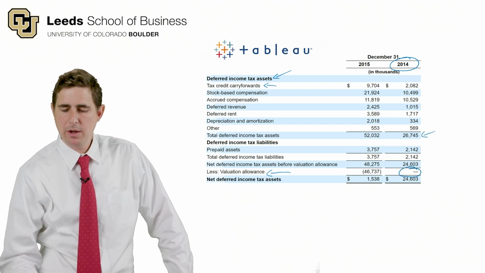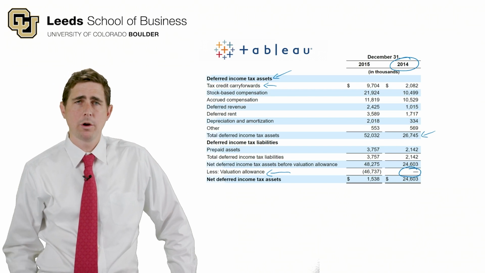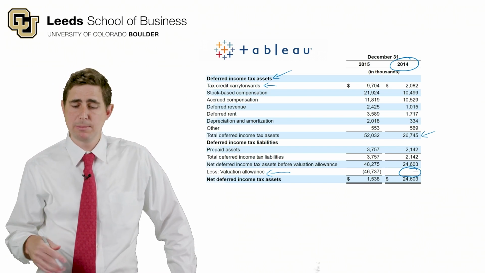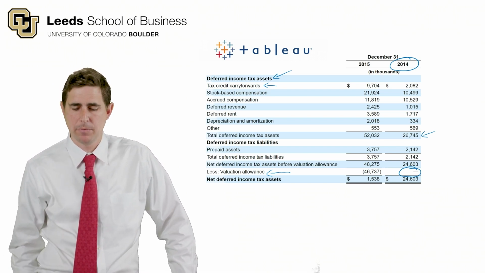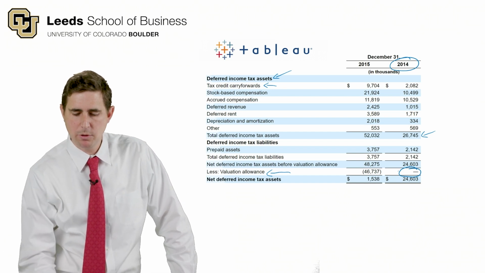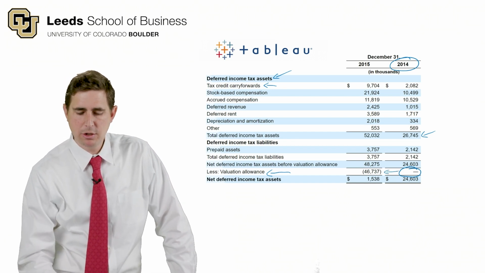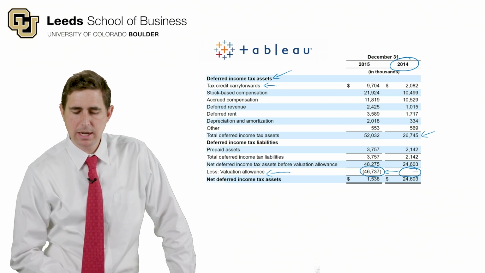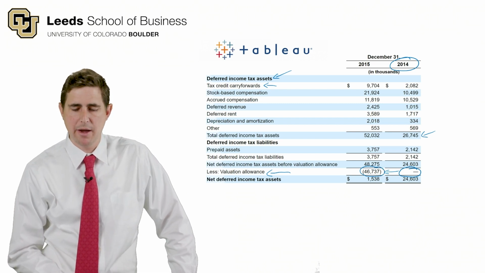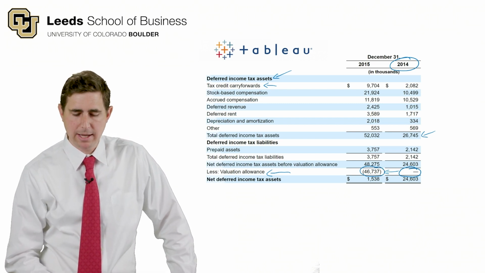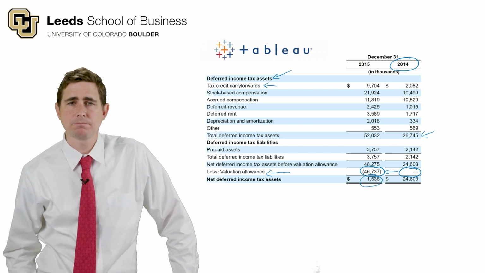They thought, okay, we've got all these deferred tax assets. We're going to have enough future taxable income to be able to use these assets in the future. Well, something changed between 2014 and 2015, because in Q4 of 2015, they recognized a huge valuation allowance, reducing the deferred tax assets almost to zero.